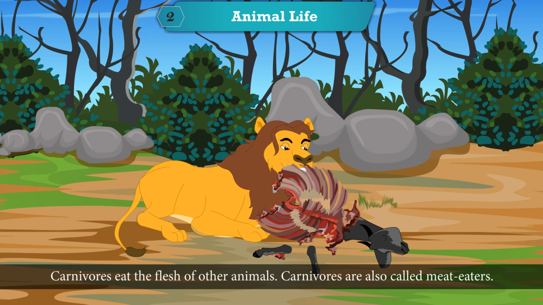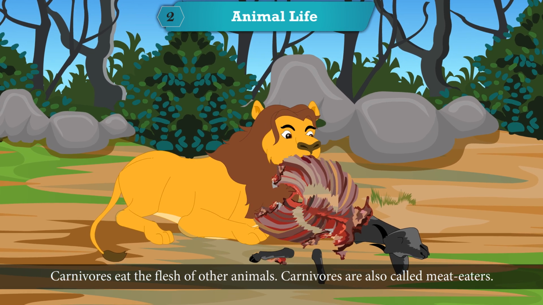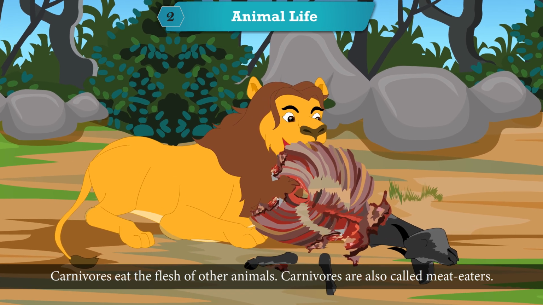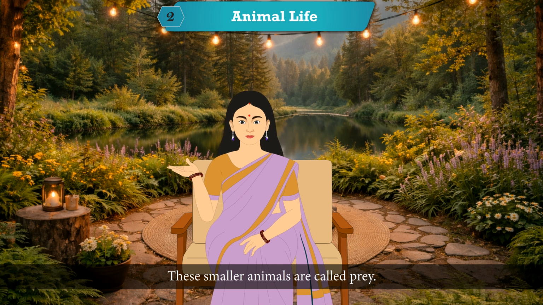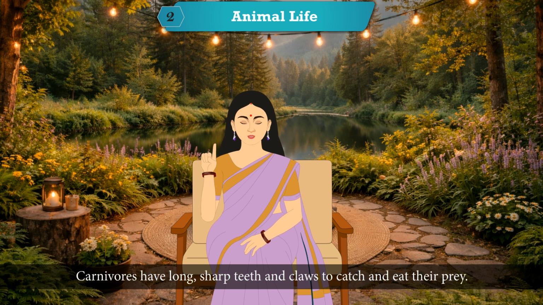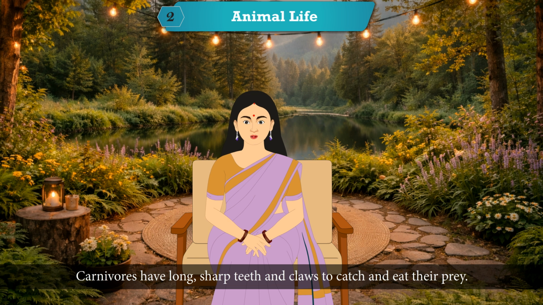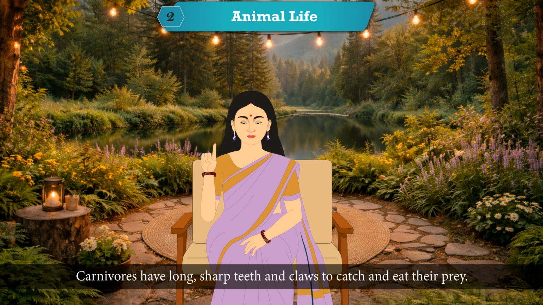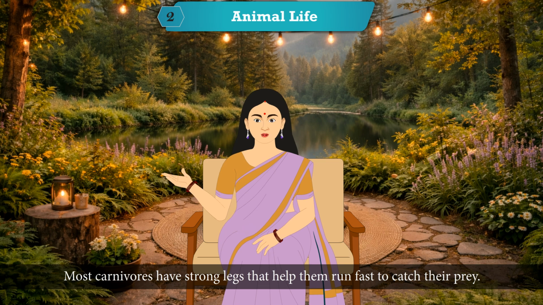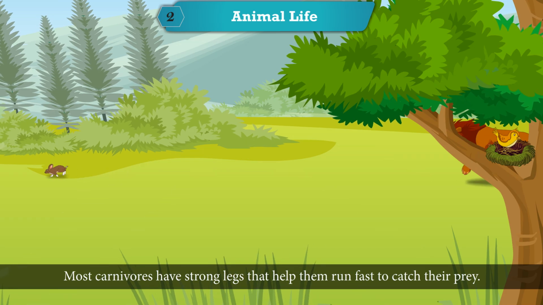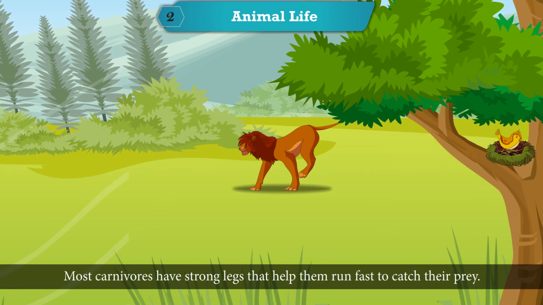Carnivores eat the flesh of other animals. Carnivores are also called meat eaters. Most carnivores catch smaller animals for food. These smaller animals are called prey. Carnivores have long, sharp teeth and claws to catch and eat their prey. Their teeth help them to tear flesh. Most carnivores have strong legs that help them run fast to catch their prey.